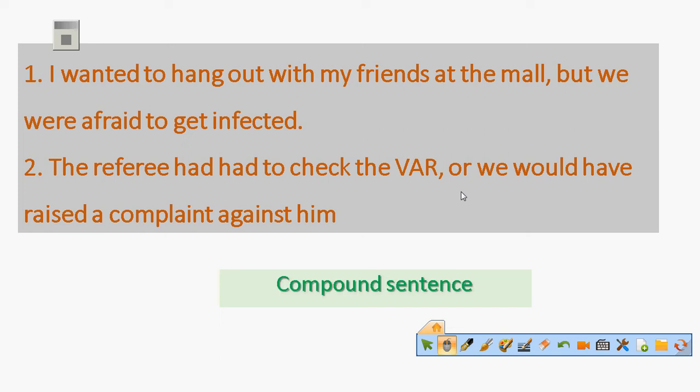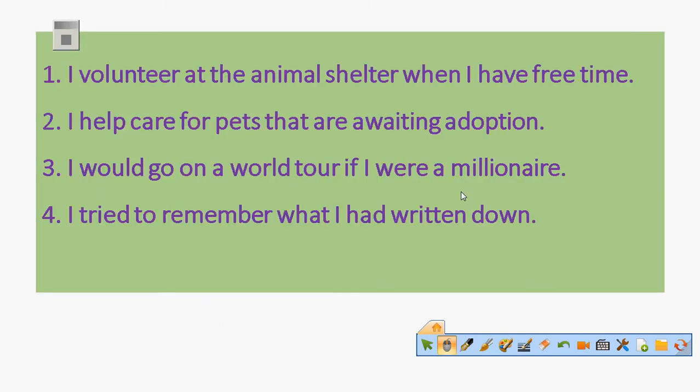Okay, let's move to the next structure. Number one, I volunteer at the animal shelter when I have free time. Two, I help care for pets that are awaiting adoption. Three, I would go on a world tour if I were a millionaire. Four, I tried to remember what I had written down.